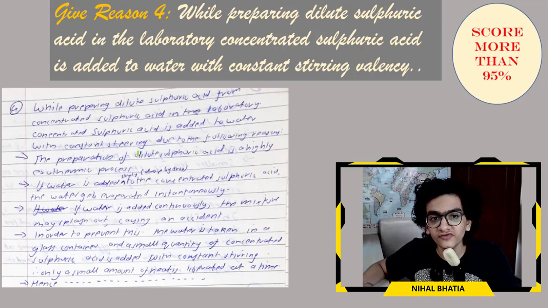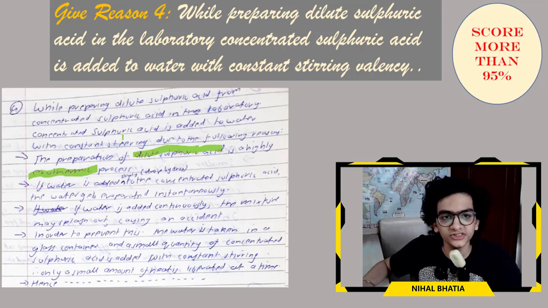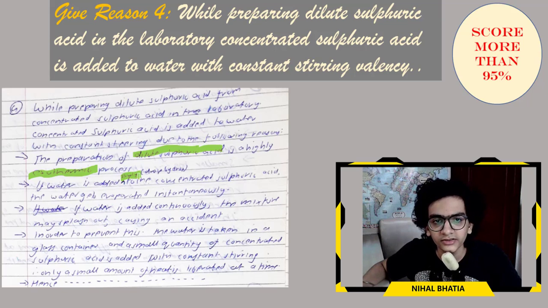The preparation of dilute sulfuric acid is a highly exothermic process. If water is added slowly, drop by drop, to the concentrated sulfuric acid, the water gets evaporated instantaneously.